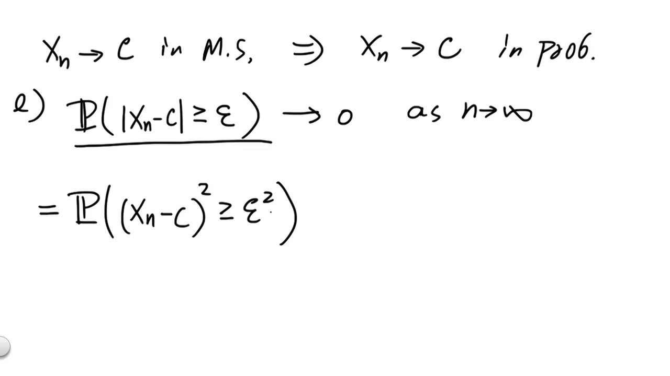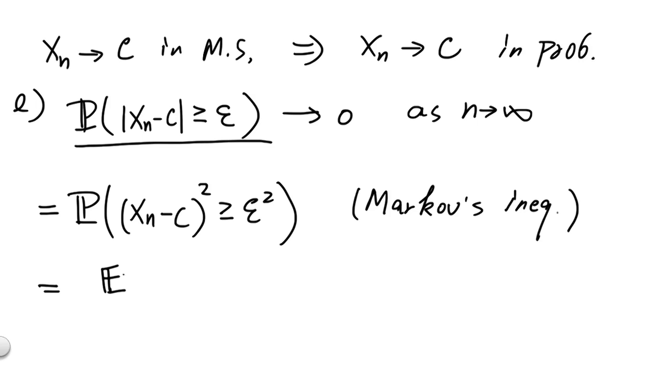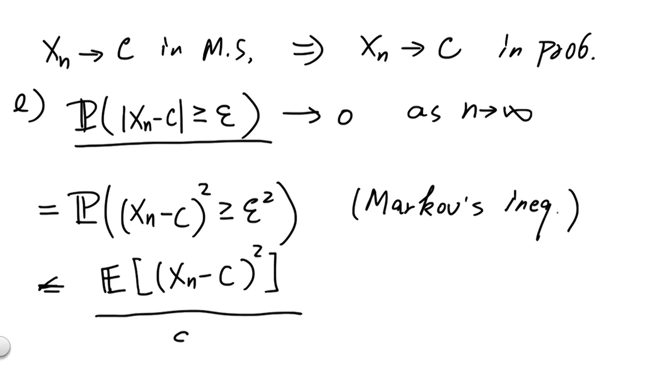Now, to bound this quantity, we'll invoke Markov's inequality, which says the probability that some random variable is greater than epsilon squared is less than or equal to the expected value of the random variable, in this case the expected value of (Xn minus c) squared, divided by the threshold that we're trying to cross. So that is Markov's inequality.